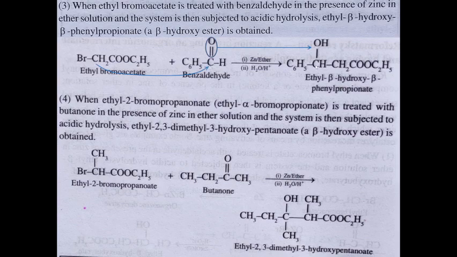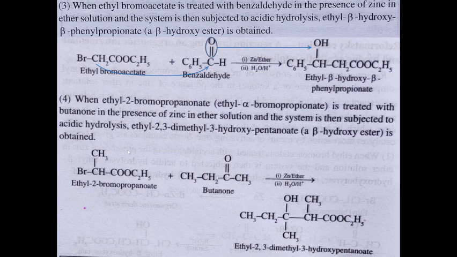So when you look at this product, here you can see C6H5 and then CH, this part will become OH, and then what remains here is CH, so we have to write H. And then what remains is CH2, COOC2H5. This is, in a crude way, how we represent the Reformatsky reaction, this is actually happening and we get the product like this.